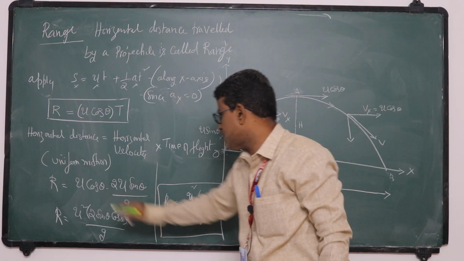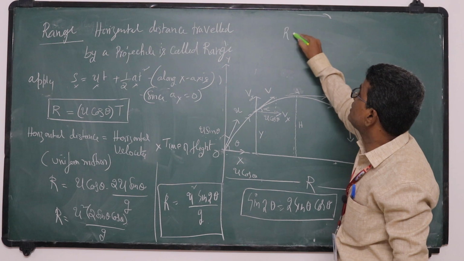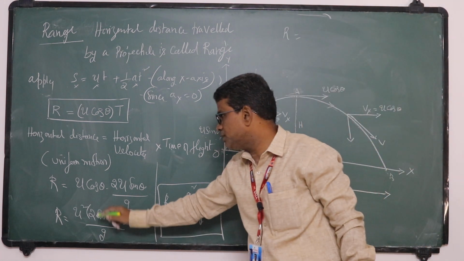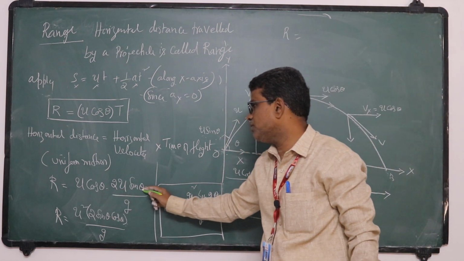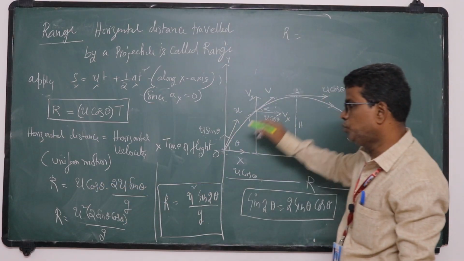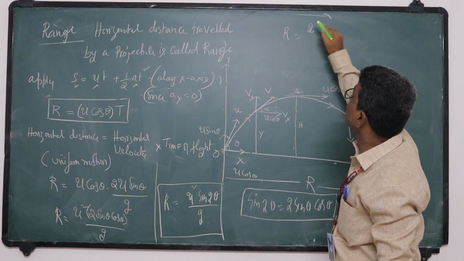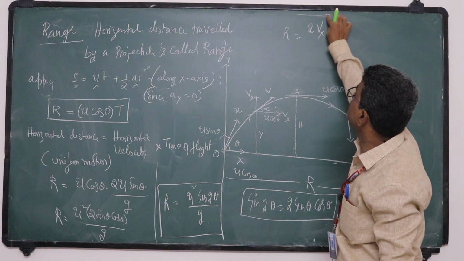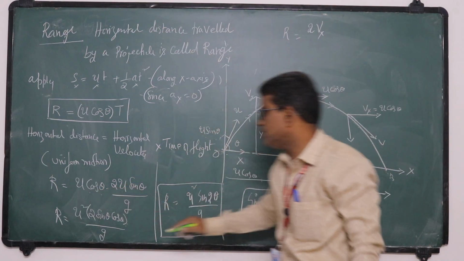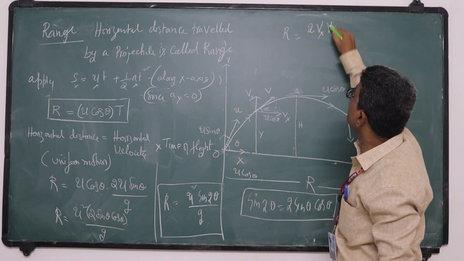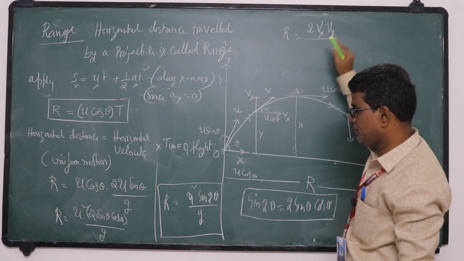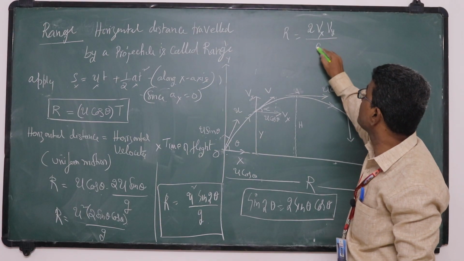This range can also be written as 2 into Vx, the horizontal component u cos theta, into Vy, the vertical component u sin theta, by g.